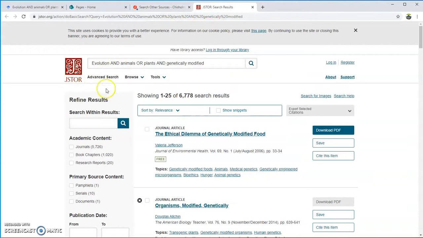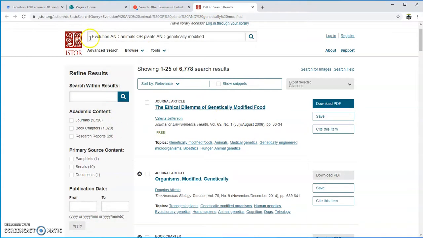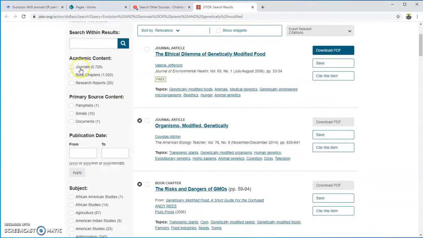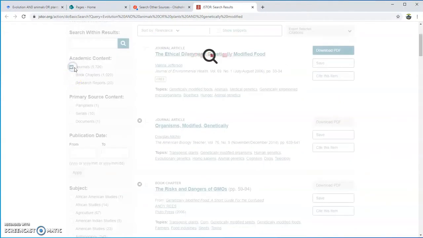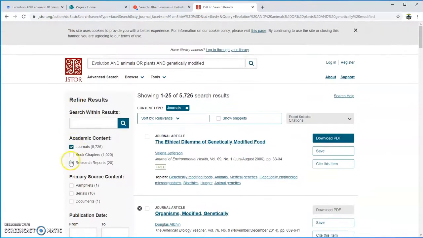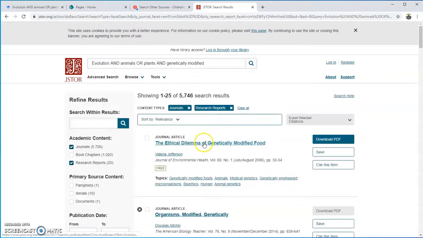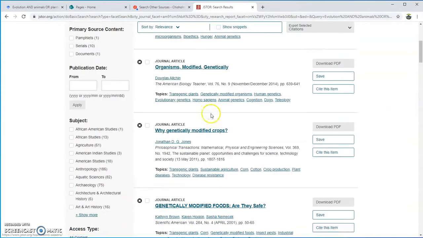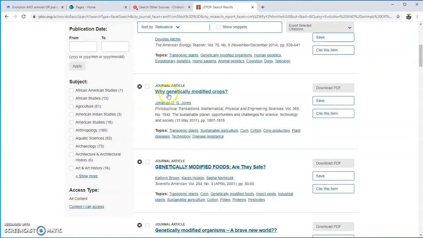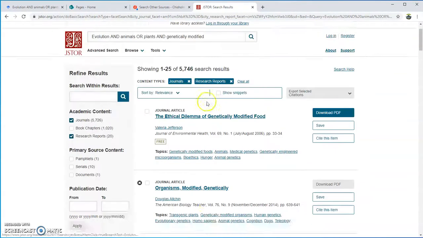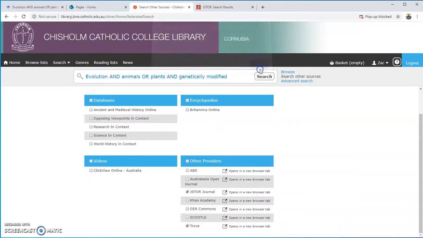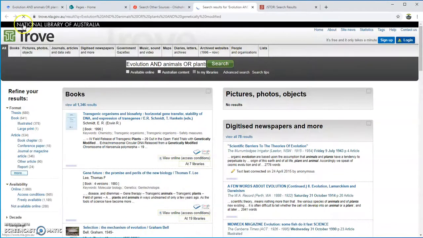this one here is going to show me 6,778 other more journal articles. I can search by journal articles, I can search by book chapters, okay, or research reports, which is probably going to be nice and handy for you guys, okay, and you can start looking at other journal articles and reading through this, wild genetically modified crops, etc., etc., okay. It should have brought up the library one. I didn't want to bring up the library one. Let's try Trove again. There we go.